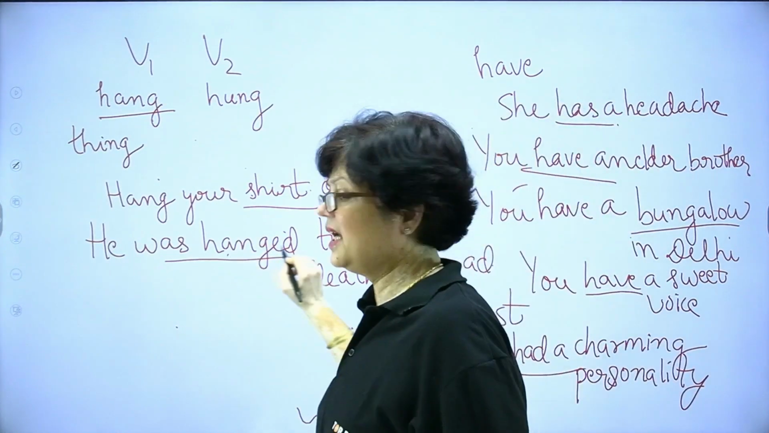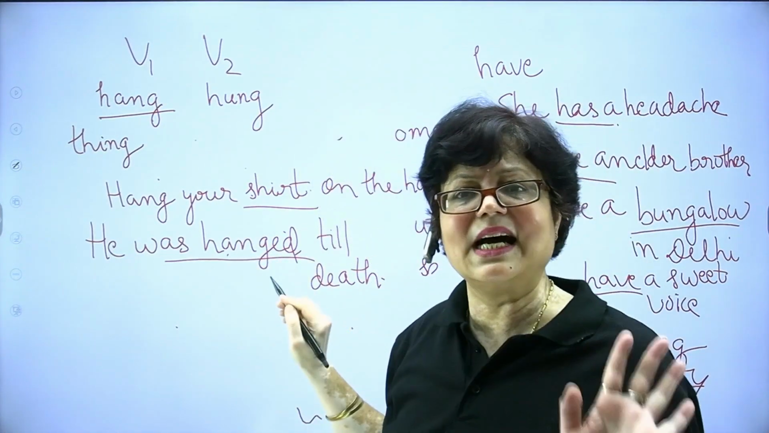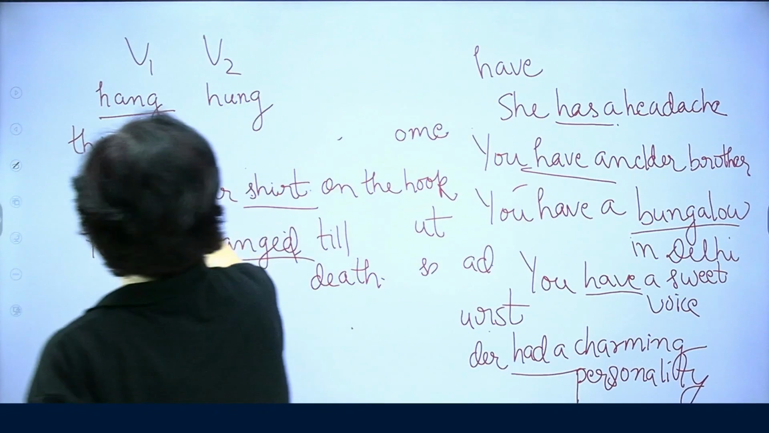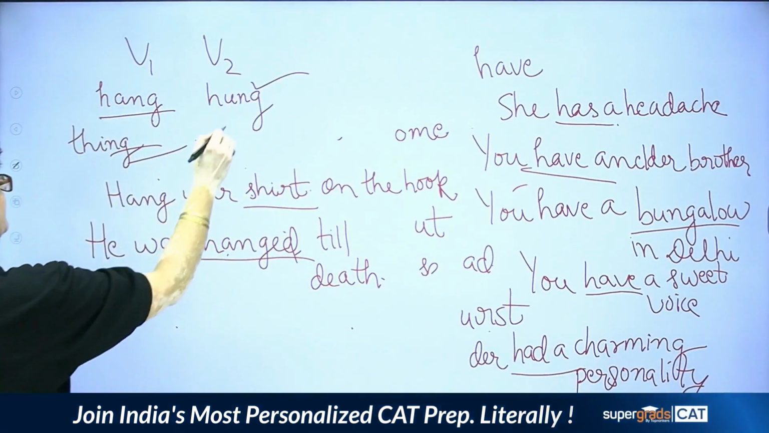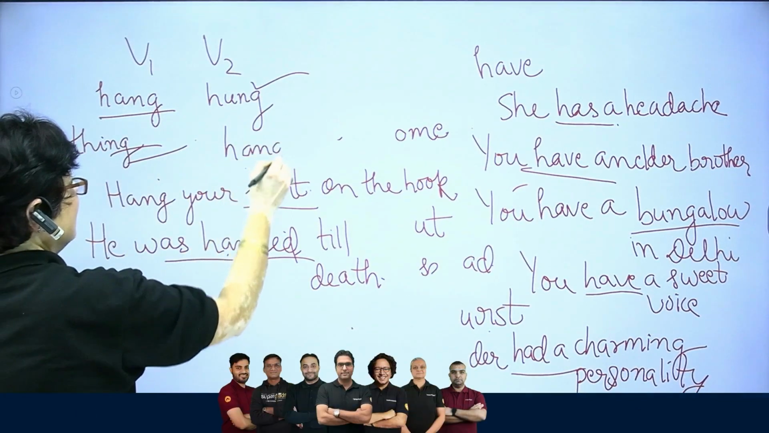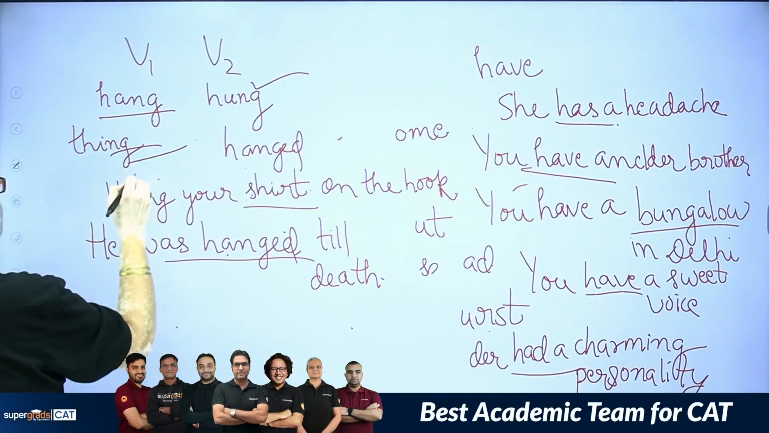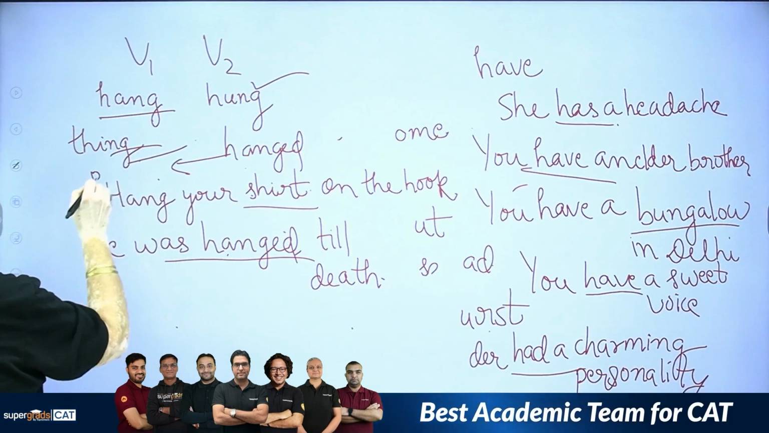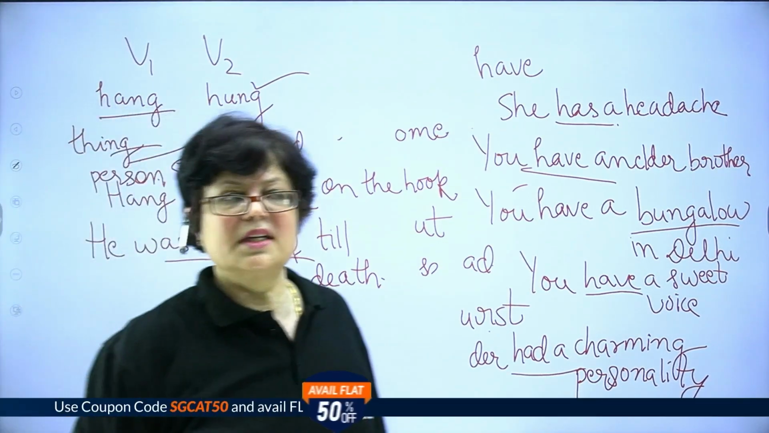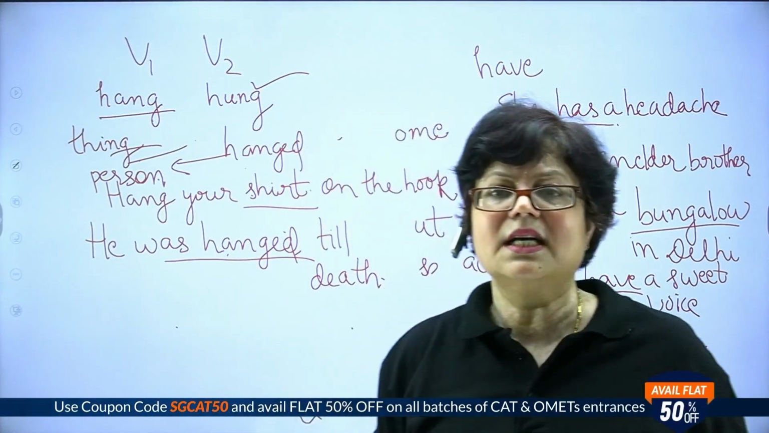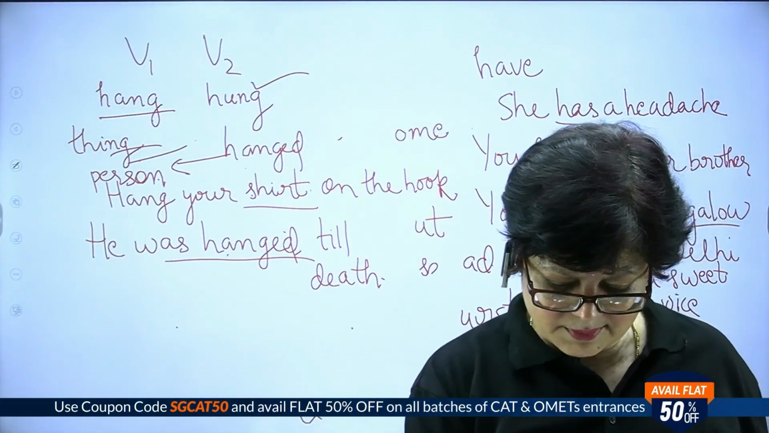तो उसके साथ हम क्या यूज करेंगे? Hanged. We will not say hung. Okay. So when we have to talk about a thing, we use hung. But when we have to talk about a person, we have to say hanged. Okay. So this is very important. We say hanged for a person. So this is to be kept in mind. These are some simple verbs generally where I find that the students commit mistakes.